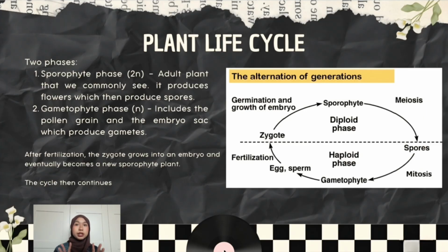The gametophyte stage includes the pollen grain, which is the male gametophyte, and the embryo sac, which is the female gametophyte. So after the double fertilization, the zygote develops into a new sporophyte, completing the cycle. These life cycles ensure genetic diversity, adaptability, and the continuation of plant species.